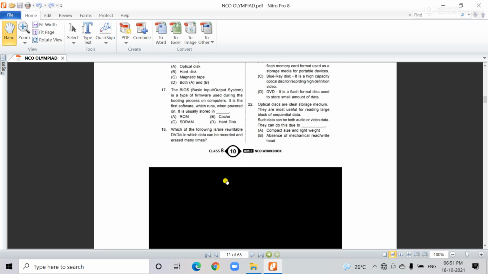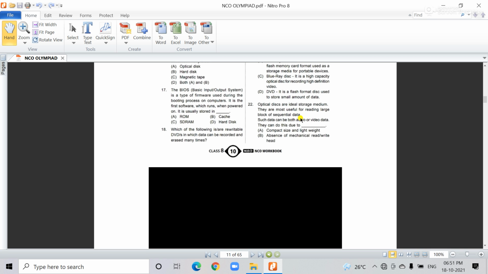And here is the 22nd question. Optical discs are ideal storage media. They are the most useful for reading large blocks of sequential data, and such data can be both audio or video data.